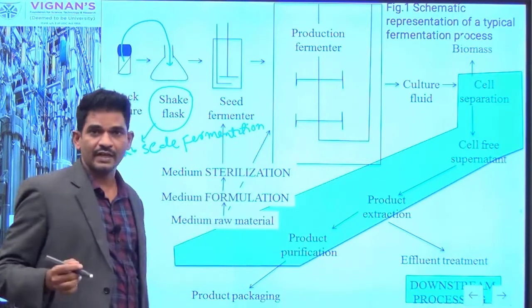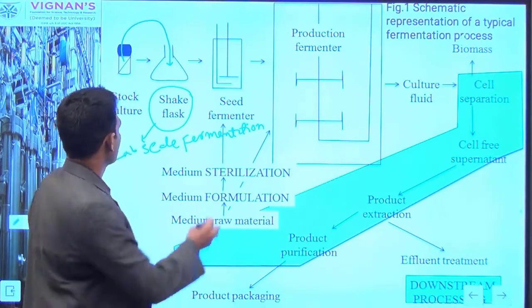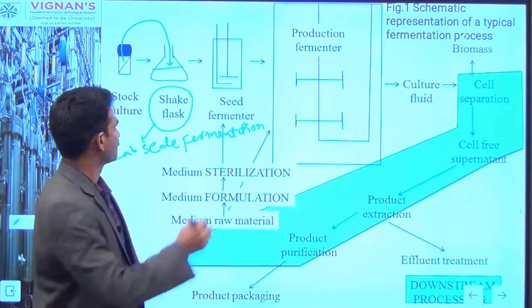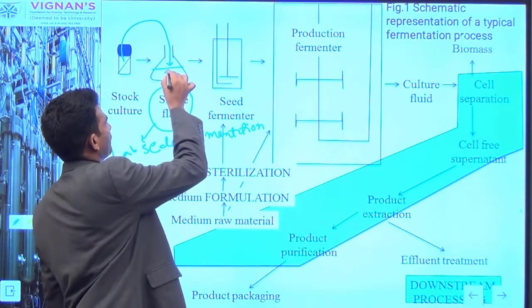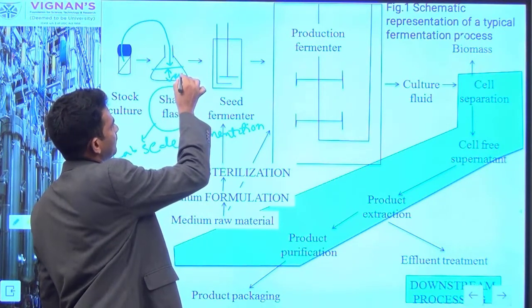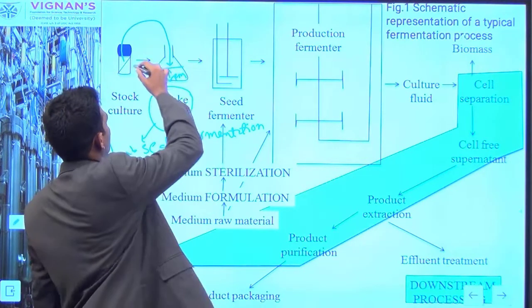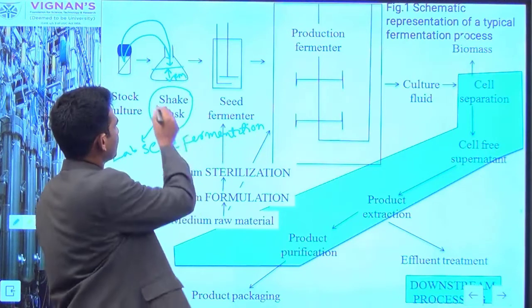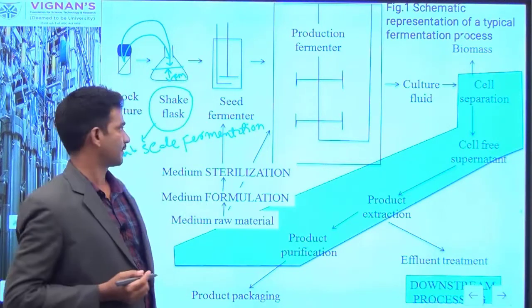It is a lab scale fermentation process, where we can run the fermentation in a conical flask. This flask can be filled up with a fermentation medium, and you have to inoculate your microbial cell, and you can run the fermentation for producing products.